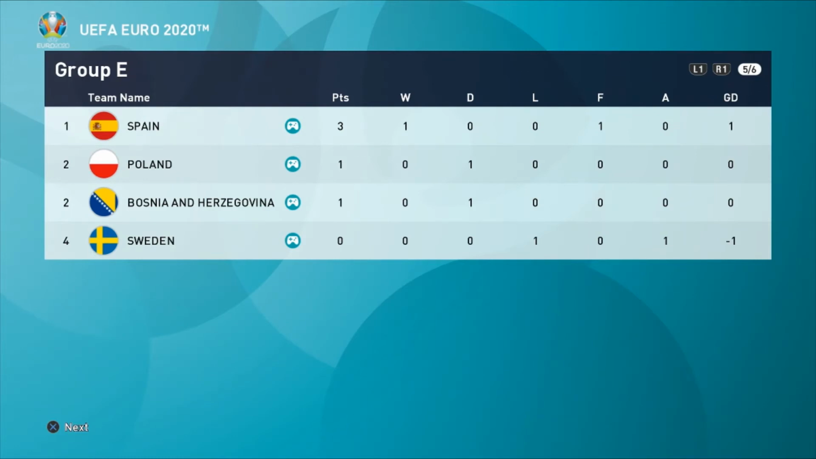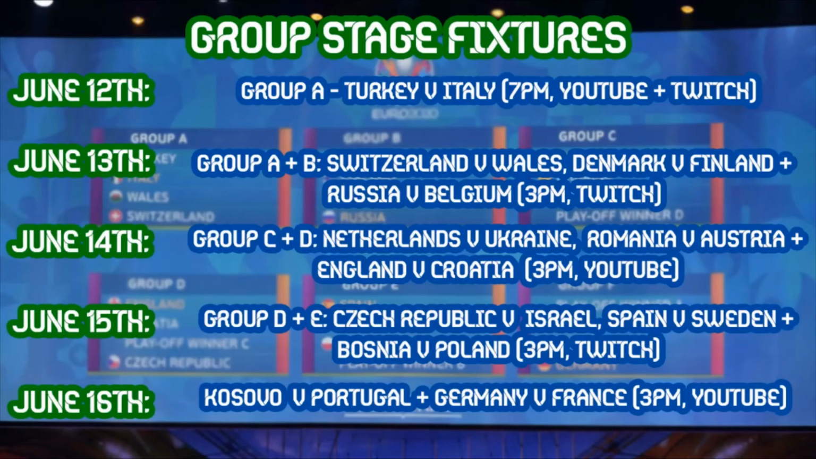But keep your eyes out because tomorrow we have the big group. The group of death. 4 teams are about to play off in what is the toughest group of the tournament. Kosovo, Portugal, France and Germany. We will be live with those fixtures tomorrow. It is the group of death. We start off with Kosovo versus Portugal, and then the big one. France and Germany face off.